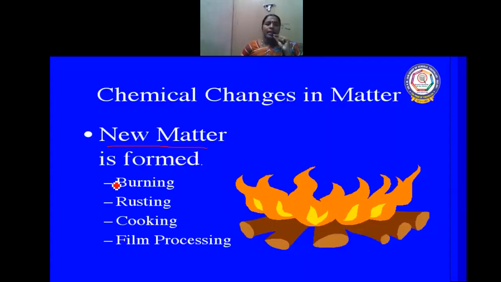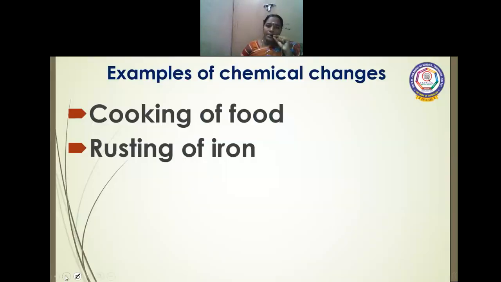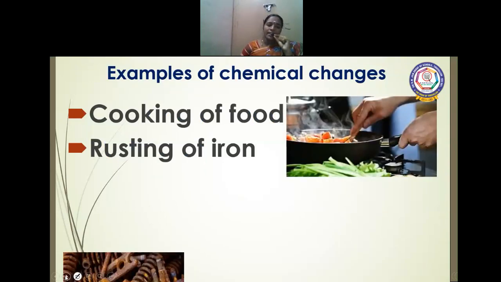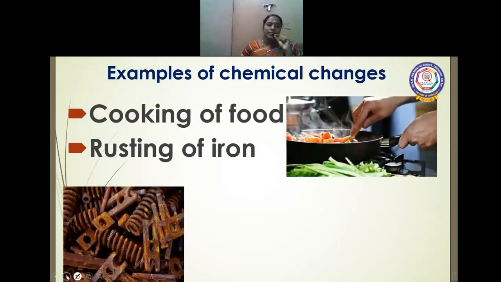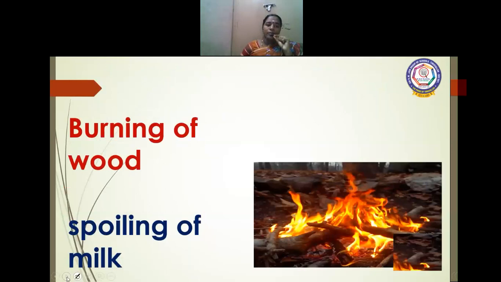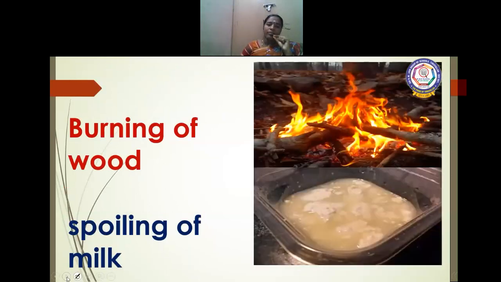A new matter is formed, whether it is burning, rusting, cooking, or film processing. Cooking of food is an example of chemical change. Rusting of iron, burning of wood, and spoiling of milk are examples of chemical change.